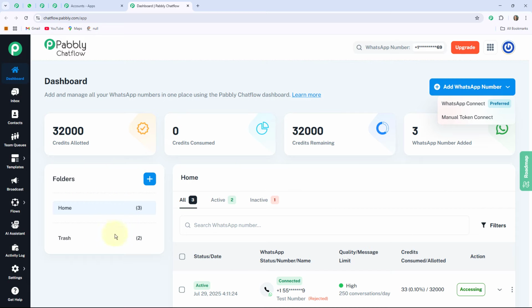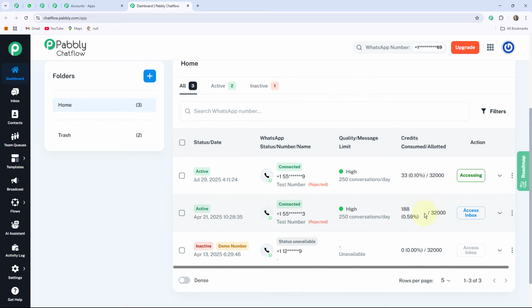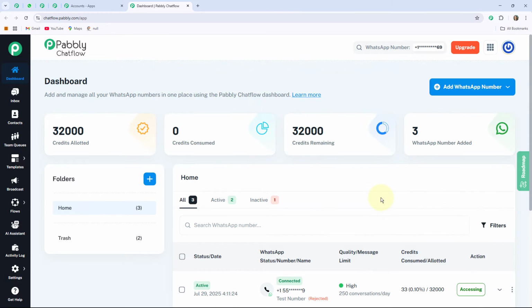Now in this section you can create multiple folders in your Pabbly Chatflow account, while in this home section you can see the status of your WhatsApp numbers that were added into your Pabbly Chatflow account. If you want a detailed video of how to add a WhatsApp number into your Pabbly Chatflow account, then we have created a separate video for it. I'll provide the link of the video in the description box.